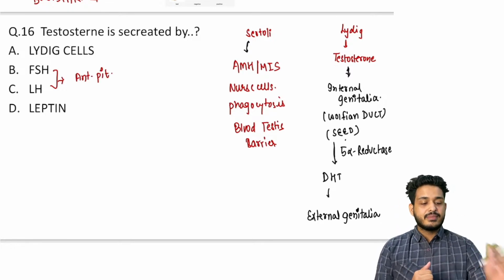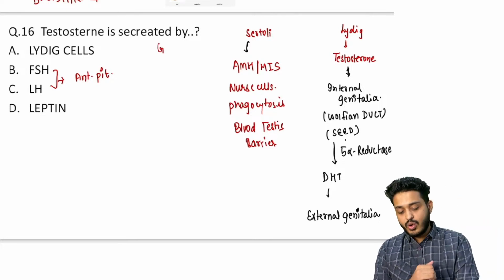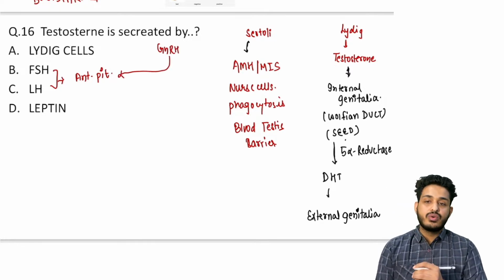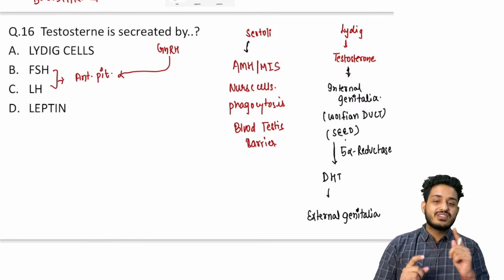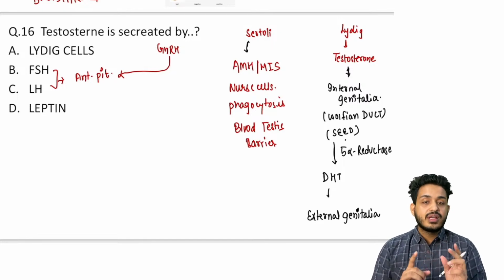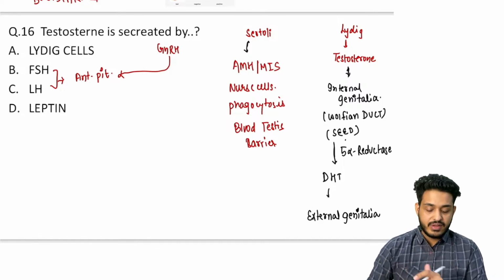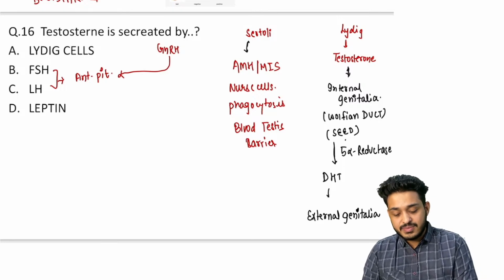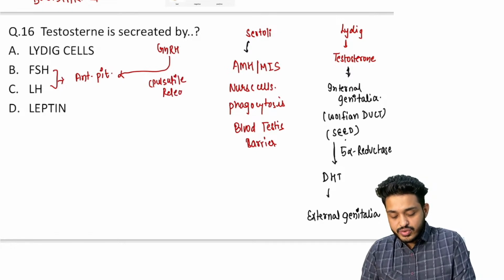Basically, what is happening, let me give you the complete story. Your brain will be releasing what? Gonadotropin releasing hormone, and this gonadotropin releasing hormone is going to go to the anterior pituitary, and now your anterior pituitary is releasing what? First is your FSH, follicular stimulating hormone, and second one is your luteinizing hormone. It is going to come both in the male and also in the female, and this GnRH will be having a specific type of release, that is going to be your pulsatile release. Whenever we are having pulsatile release, then it is going to show positive action.